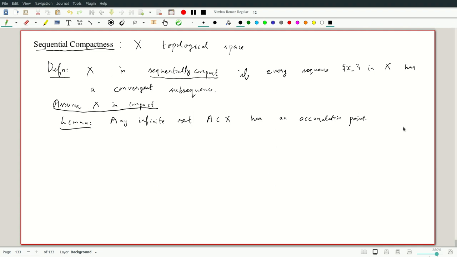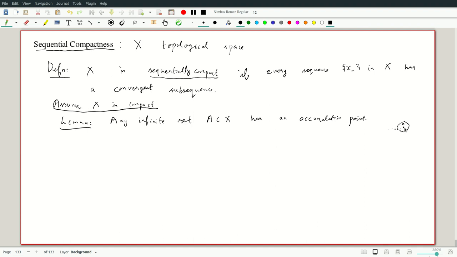Recall that being an accumulation point means every neighborhood intersects A, and if little a is in A, it intersects A in a point other than a.